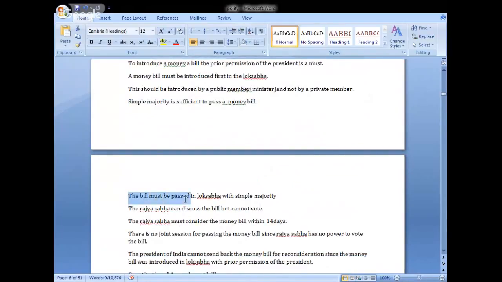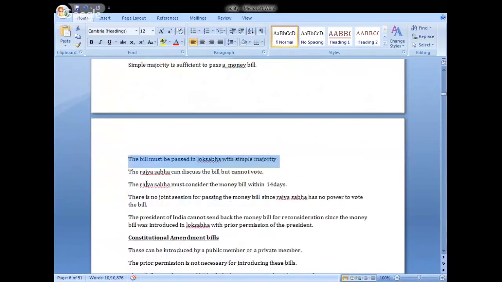The bill must be passed by the Lok Sabha with simple majority, and then it goes to Rajya Sabha. But Rajya Sabha cannot vote on money bills. It can only discuss. Rajya Sabha has no right to vote on money bills. The Rajya Sabha must consider the money bill within 14 days.